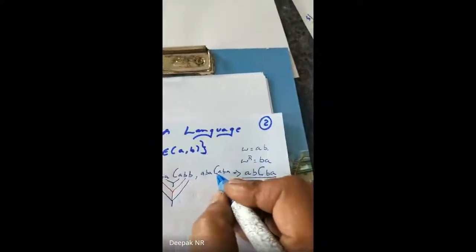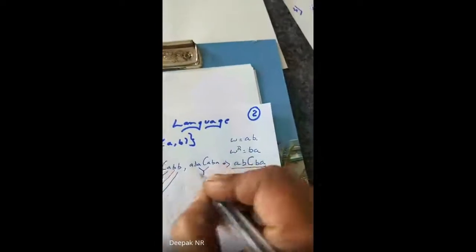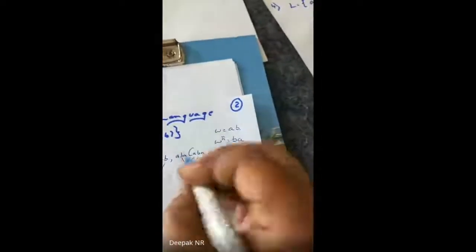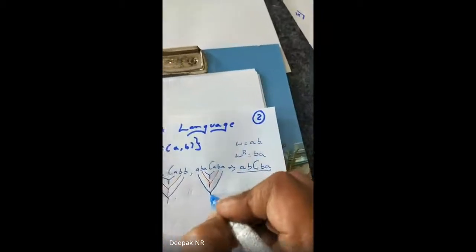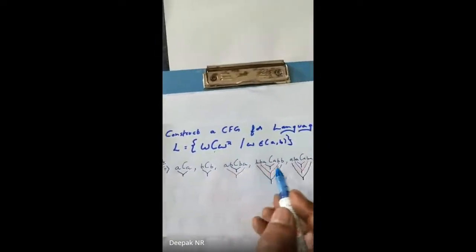Now let me take this. In between there is a C, 2 A's come, then 2 B's come, then again 2 A's come. Clear? If you observe this, there is a C in between, and on either side of the C, the same letters are repeating.